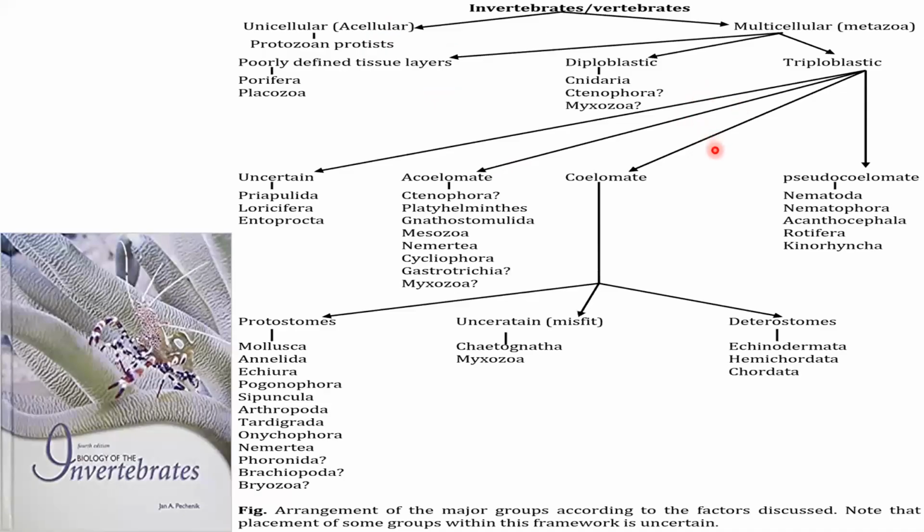And this is a classification scheme based on Pechenik. The organisms are basically divided on the basis of cell number: acellular, unicellular, and multicellular. Now, on the basis of germ layers, the multicellular organisms are again divided into two categories, diploblastic and triploblastic. And on the basis of coelom formation, the triploblastic animals are again divided into acoelomate, coelomate, and pseudocoelomate. The acoelomates are Platyhelminthes. Coelomates are then again categorized into two categories, protostomes and deuterostomes. The deuterostomes are Echinodermata, Hemichordata, and Chordata, and the protostomes are Mollusca, Annelida, Arthropoda, etc. Thank you.